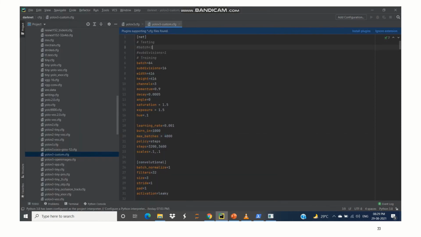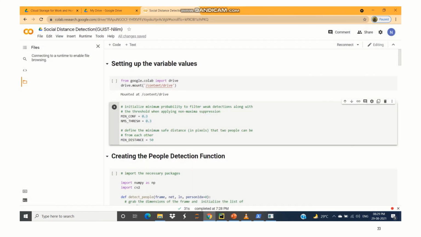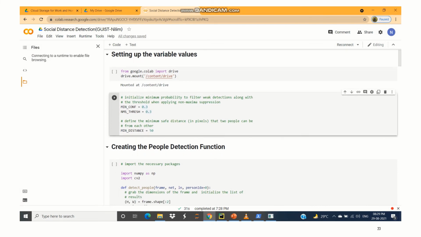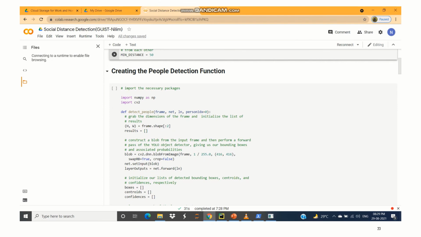For convenience, we ran the social distancing program using Google Colab. It can also be run using CPU hardware, but as Google Colab has a better GPU, it performs well. It is broadly divided in two parts. There is a detection function and measuring distance.